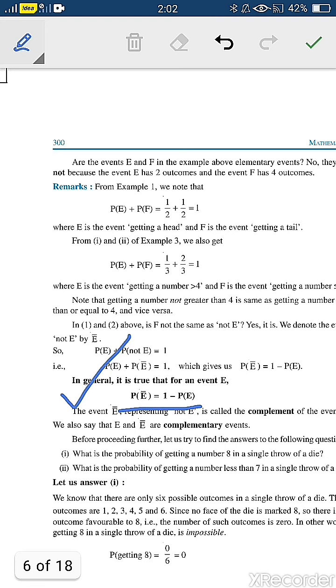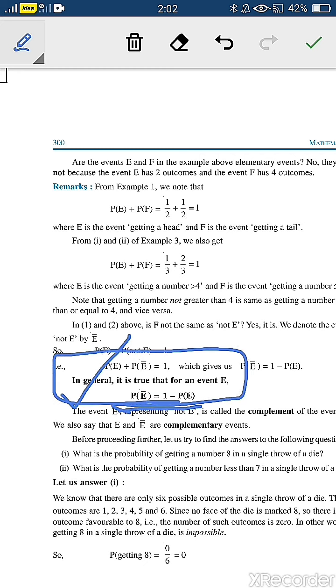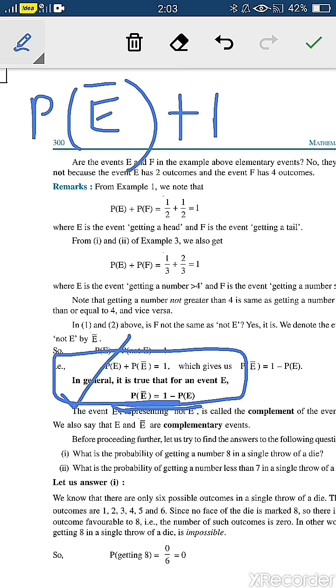So now next, moving with the next important point. In general, it is true for an event. Probability of E bar. What do you mean by probability of E bar? I have explained you. Suppose there is an event E, and probability of E bar means probability of complementary event, and probability of complementary event plus probability of event is always equals to 1.